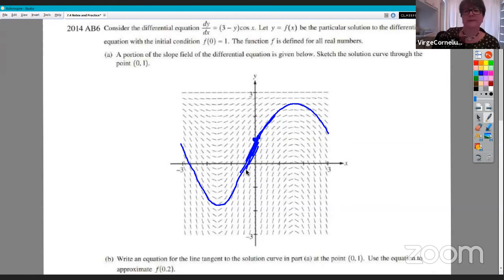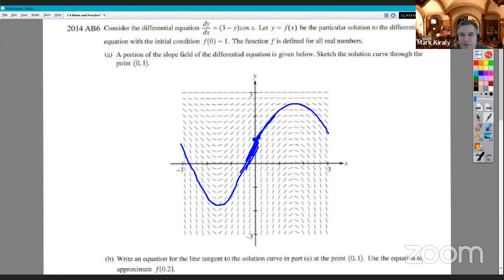Looks great. Other than that, it also said the function f is defined for all real numbers. I mean, that's also a clue that you should kind of stretch out along the entire coordinate plane. Good. All right, and then we're going to get some embedded review here. We've got about 5 minutes left.